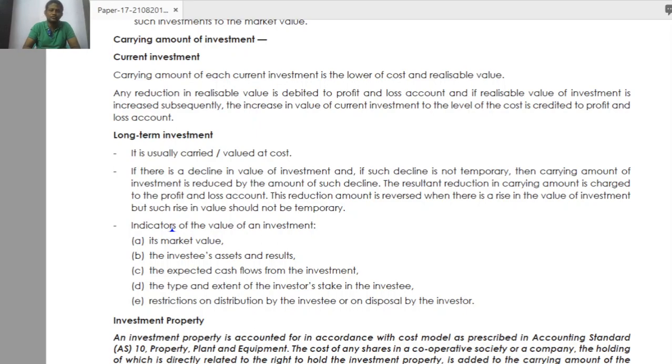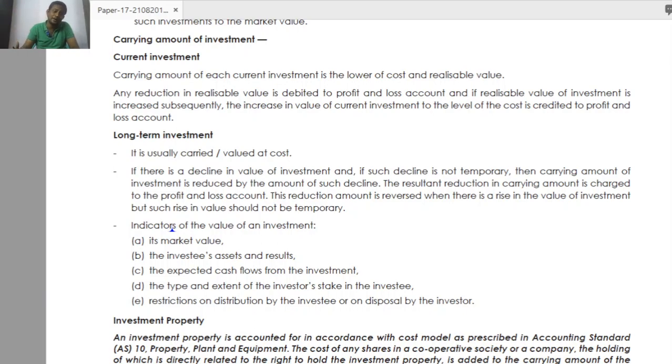Is this temporary or permanent? This loss will be permanent, and it is not easy to recover from. In this type of scenario, what will happen in the share market? The market price will decline automatically, to some extent.